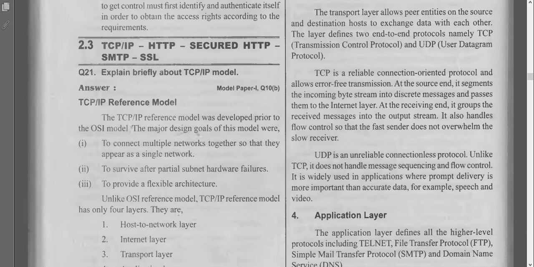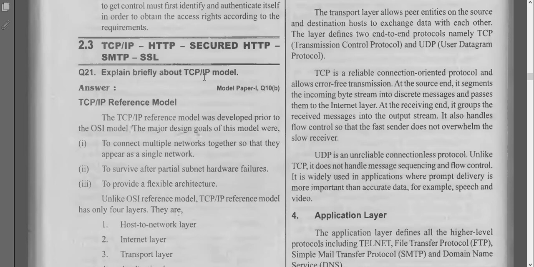Good morning, all. Today we are going to discuss some networking topics. It is completely related to how to transmit the data from one system to another system. Here we will explain briefly about the TCP/IP model. There are different models which are used to transmit the data from one place to another place.